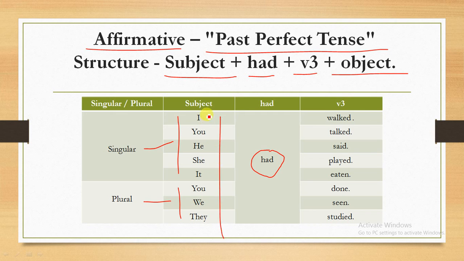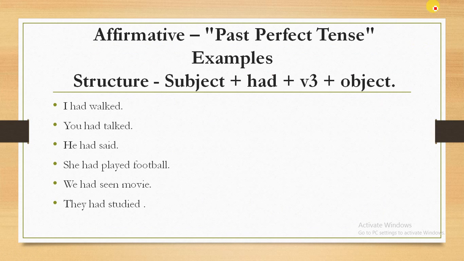So we use had with I, with you, with he, with she, it, you, we, they. Here we can create examples like this. For example, she had done her work. Okay, in the next slide we will go through some more examples.